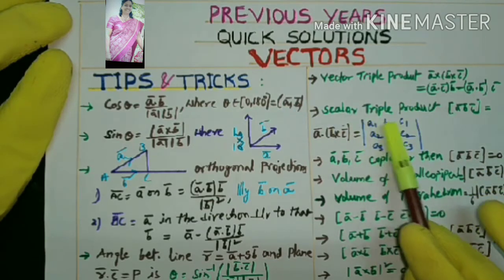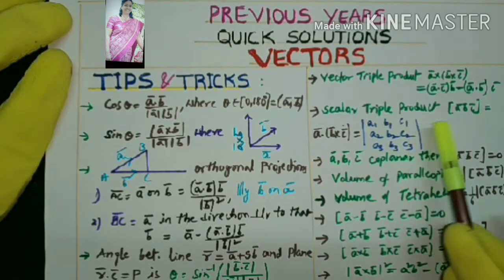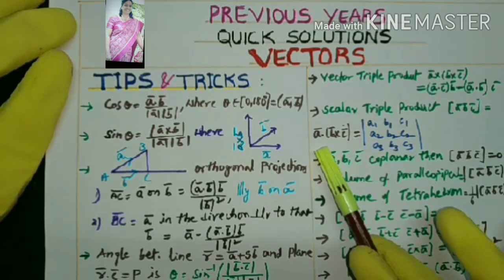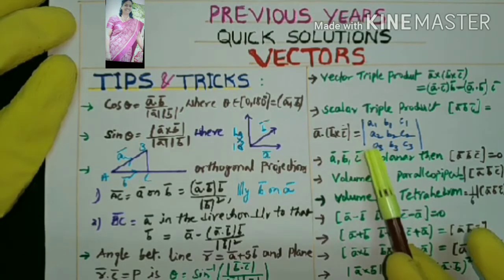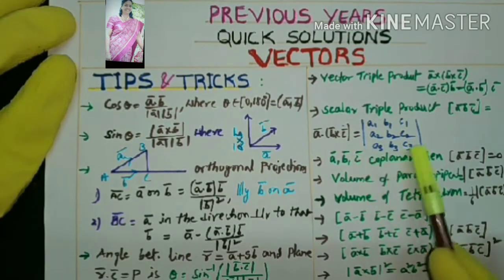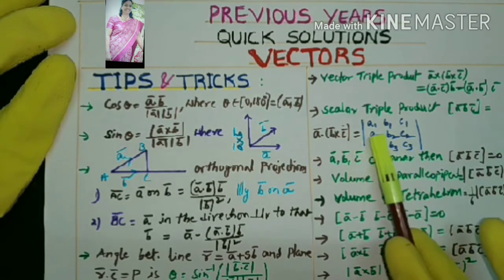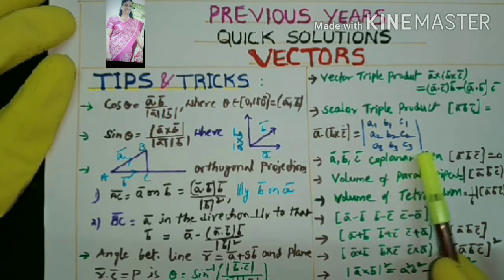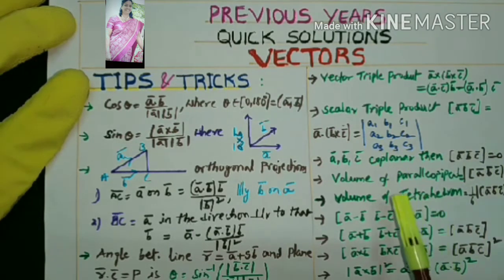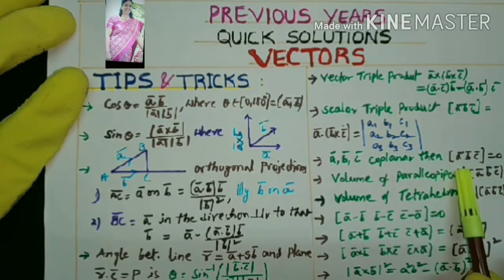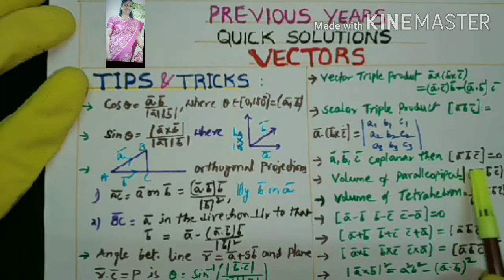Now we can get the scalar triple product. Scalar triple product is denoted by box. This is called box ABC, you know well. Box ABC, BCA, CAB, which are in cyclic order, are all equal. This is also denoted as A dot of B cross C. That formula is the determinant of A1, B1, C1, A2, B2, C2, A3, B3, C3, which you can collect from the given vectors A, B, C. When the vectors A, B, C are coplanar, the condition is that the scalar triple product, box ABC, must be 0.